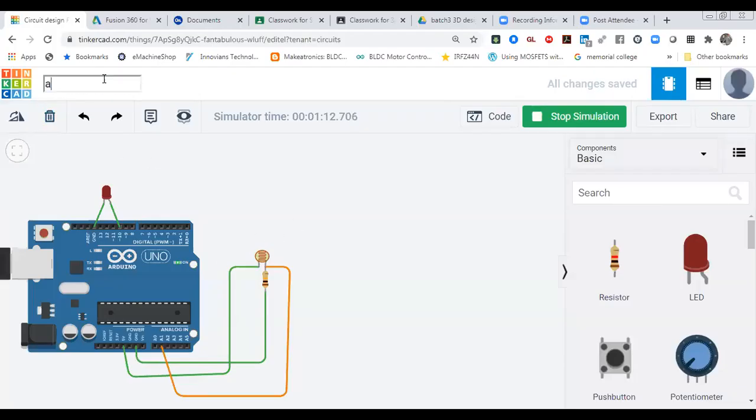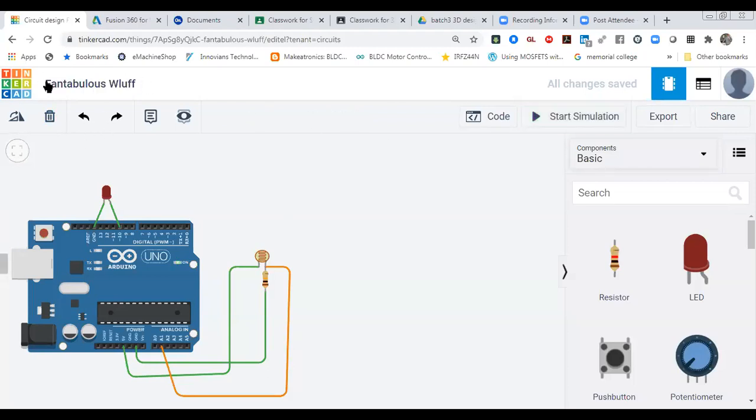This one is the automatic street light project. You can save every project, whatever you make.